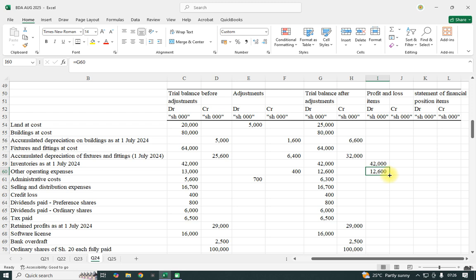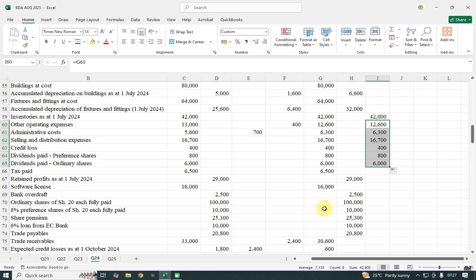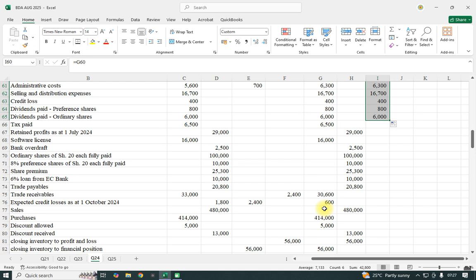Okay, so here we shall pick up to the dividend. Because for the tax paid it will not reduce. We shall take the expense, the overall provision, not what was paid. We shall take the overall provision is what we shall account for there. Then here the other thing that we shall account for. So for the expected credit loss, we shall take the 600 as our expense.